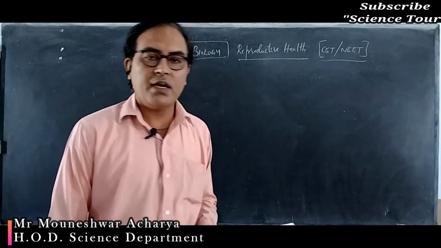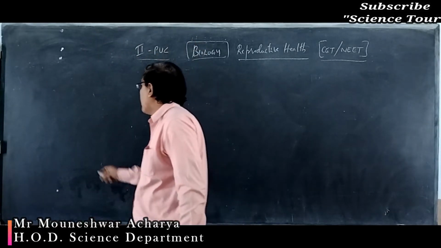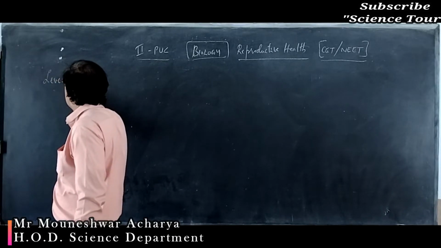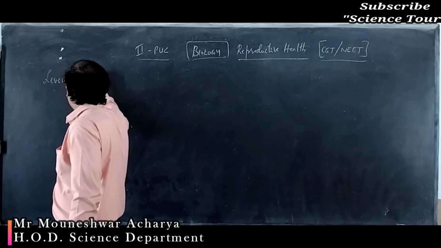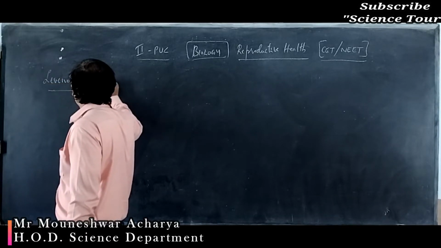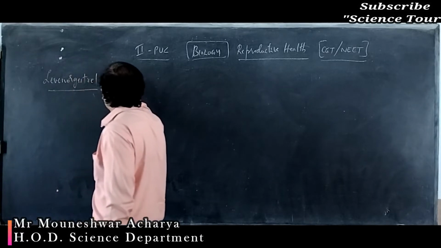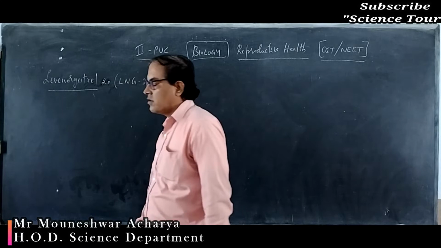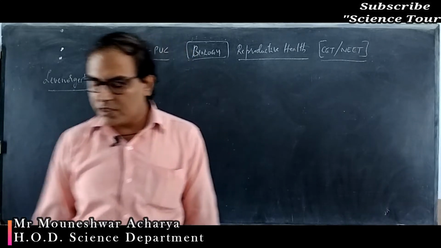Levonorgestrel, you have heard about LNG20, levonorgestrel. So what is the meaning of that 20?